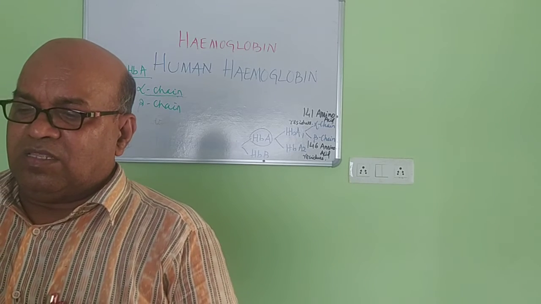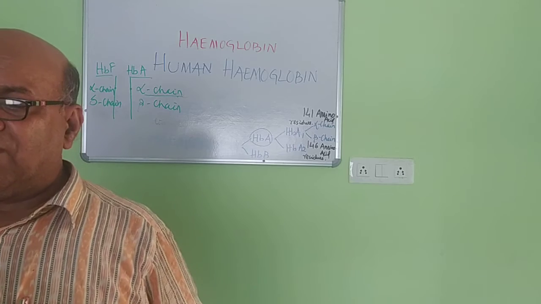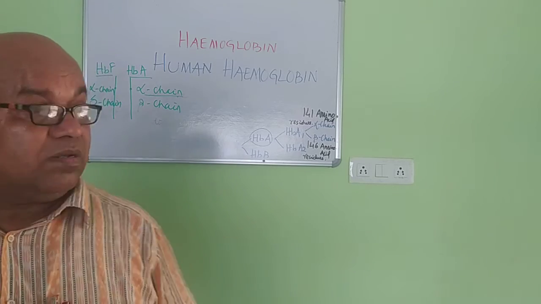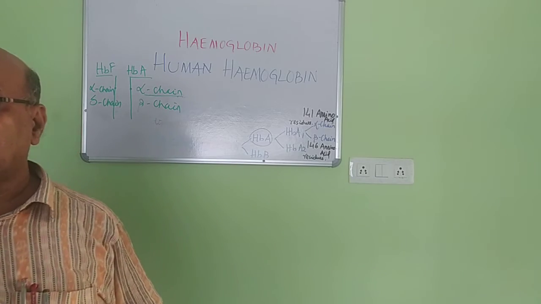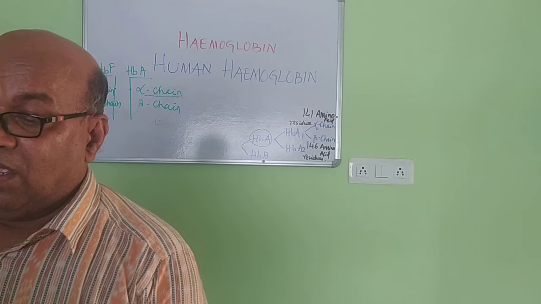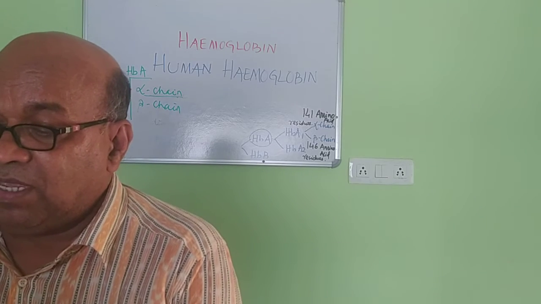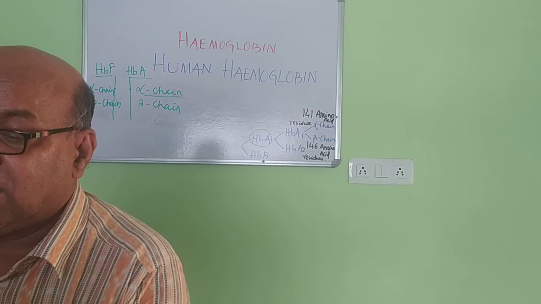Then this should later be converted to the form of the beta chain in the adult, but initially it will remain as the delta chain. Okay? Participants should listen very mindfully to this discussion.